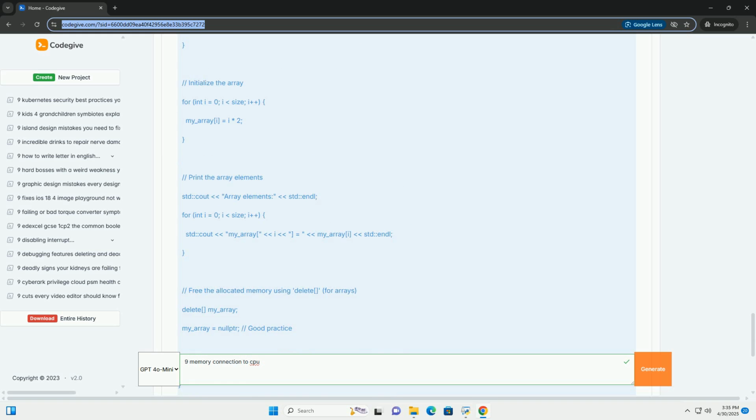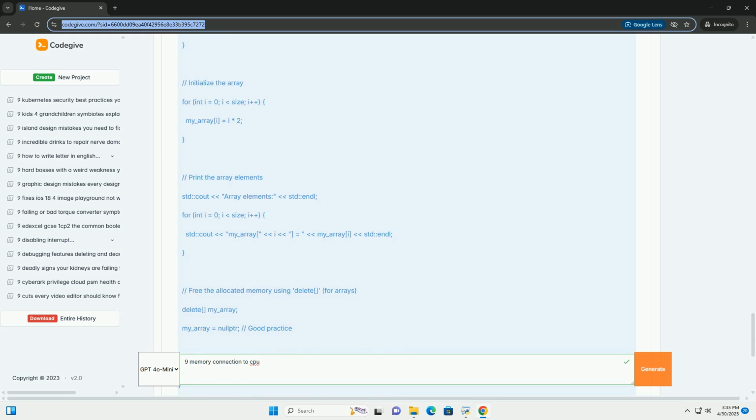4. For initialization and use, you can then access and manipulate the memory pointed to by my_array as if it were a regular array. 5. free(my_array). This is essential. When you're finished using the memory allocated by malloc, you must free it using free.